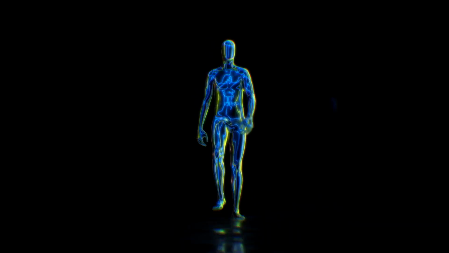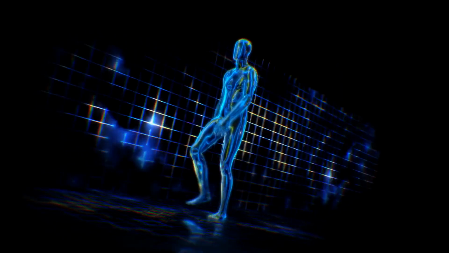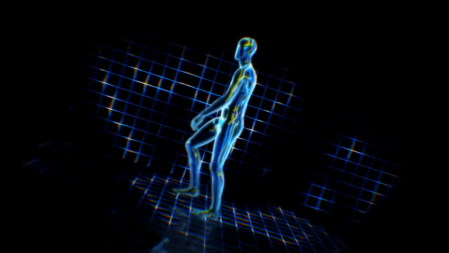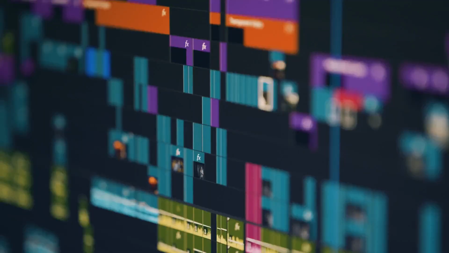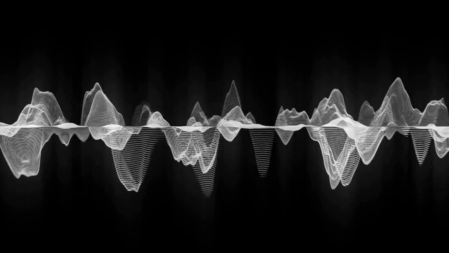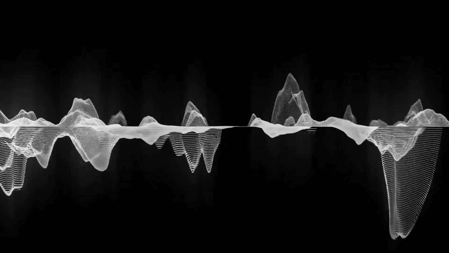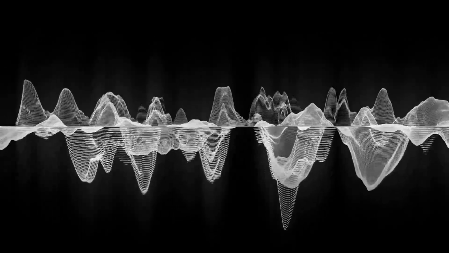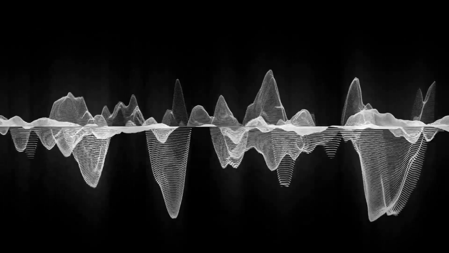Moving on to Runway Gen 3 and Act 1, this suite keeps pushing the absolute boundaries in terms of character animation and overall video fidelity. Their timeline, layering capabilities, masking tools, and motion brush features are incredibly powerful for fine-tuning your shots. They also include voice cloning and robust lip-sync functionality, though those features are usually reserved for their higher-tier subscriptions. The main caveat here is that the credit math across their different models can become confusing, and certain features are locked behind specific plan walls.